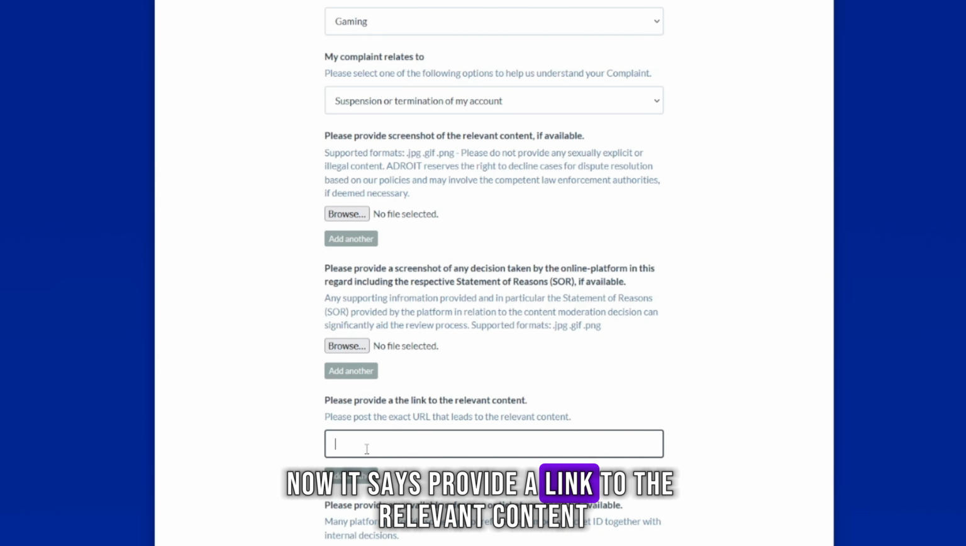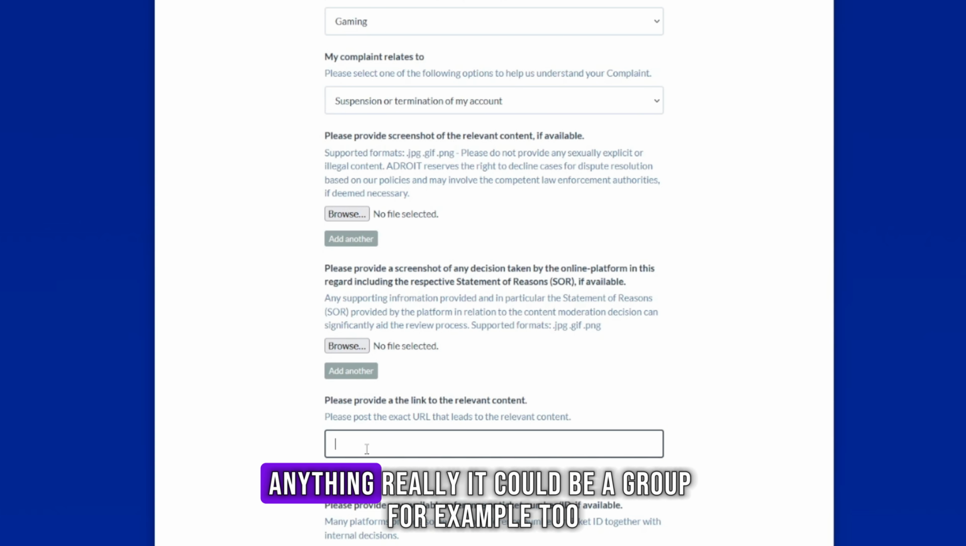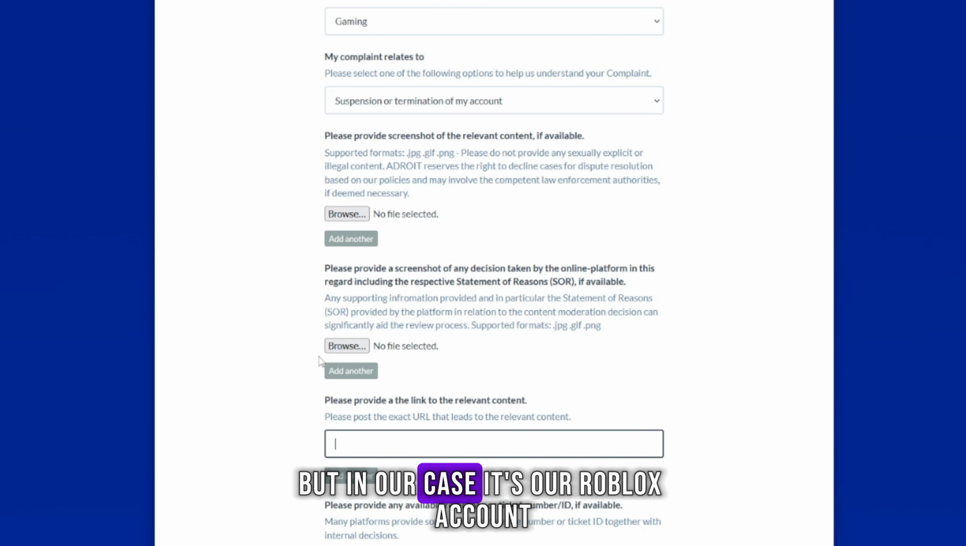Now it says provide a link to the relevant content. Basically, this could be an asset, a game, clothing, a decal, anything really. It could be a group, for example, too. But in our case, it's our Roblox account.